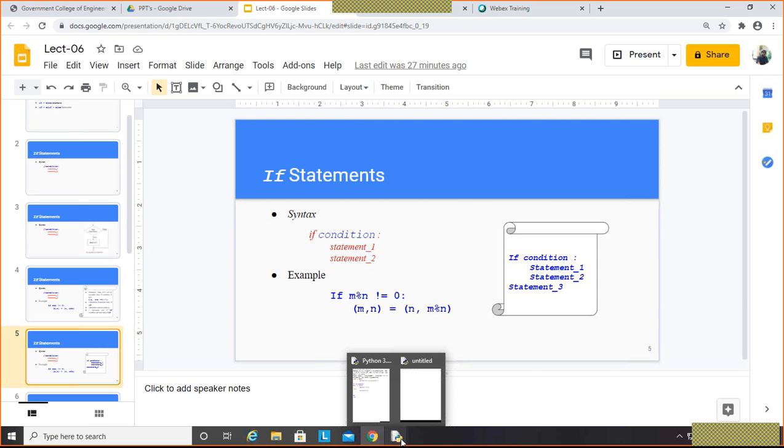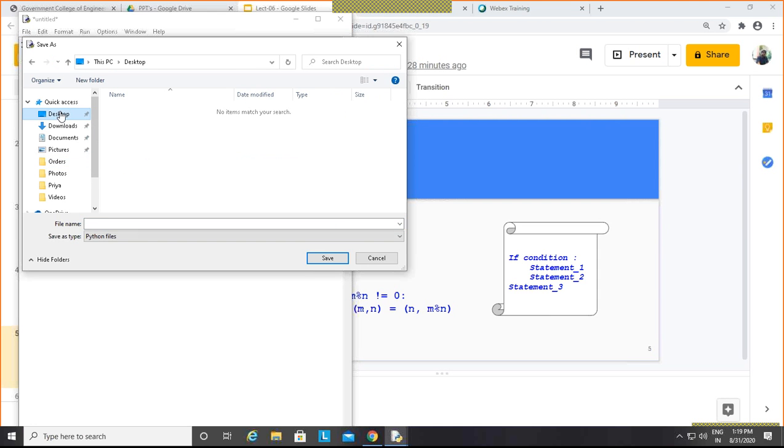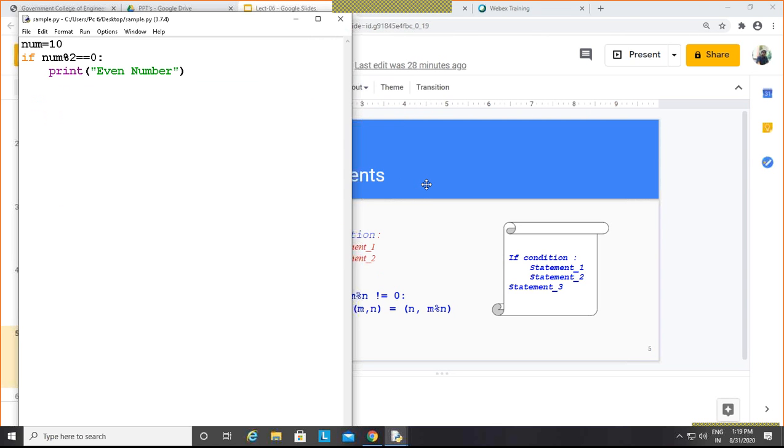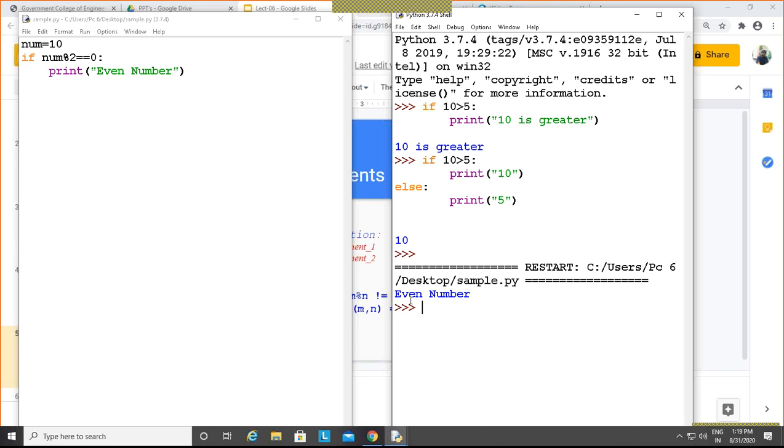What is the meaning of that? This is what? Even number, right? So if this condition is true, then it will print this. I will first save this, on the desktop, with the same name, sample.python, and I run it. You can see here, that number is even number.